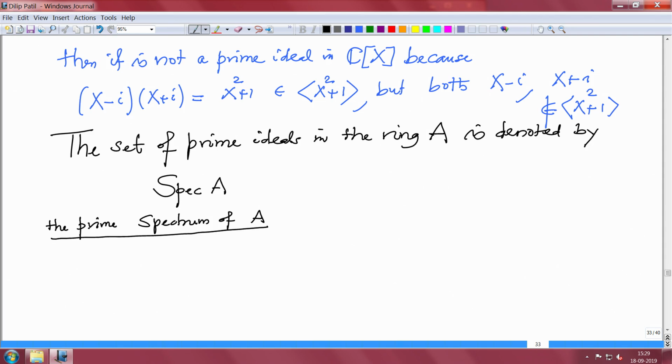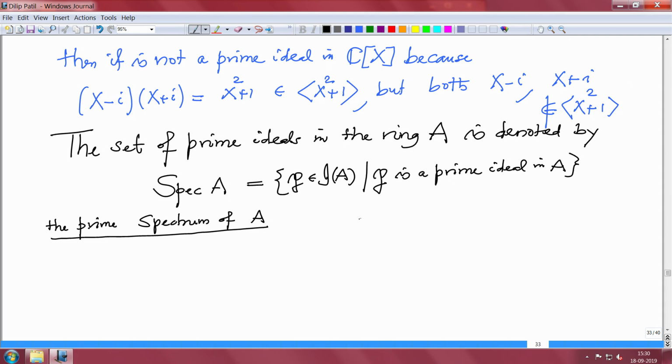Let me just make a comment here that this is the same word spectrum which we usually come across in physics. So there is a nice connection between the word from physics and this spectrum. I will try to digress on it when we have enough vocabulary in this course. So this is the set of all P in the ideals of A such that P is a prime ideal in A.